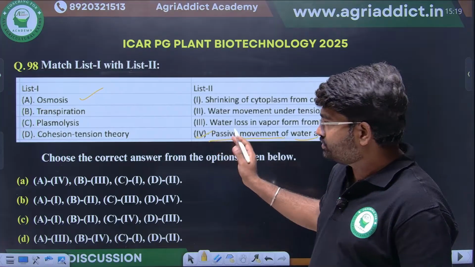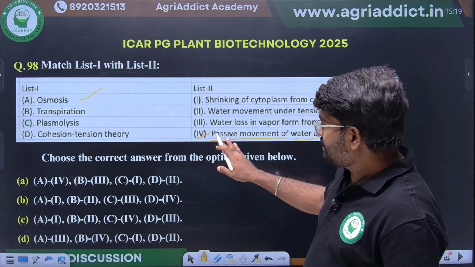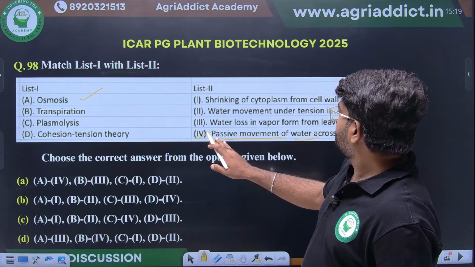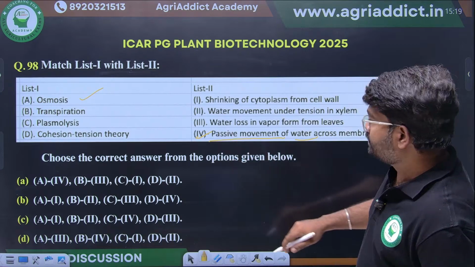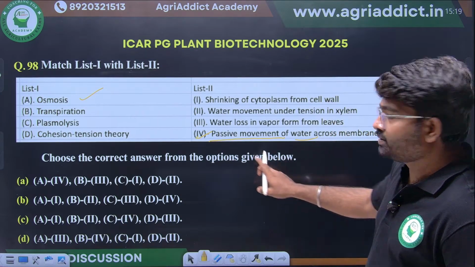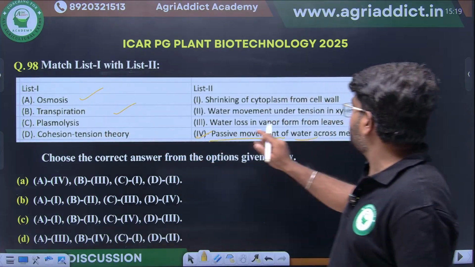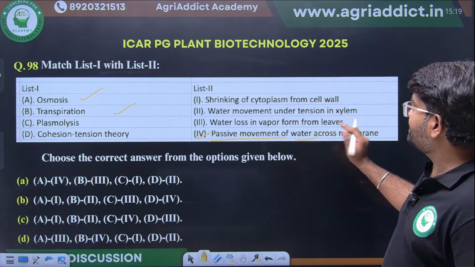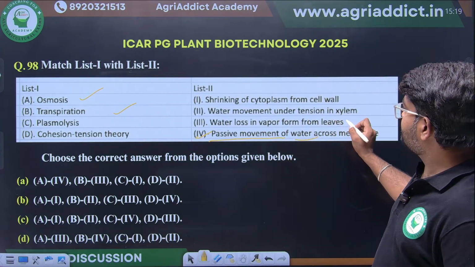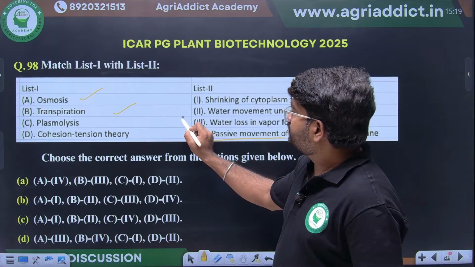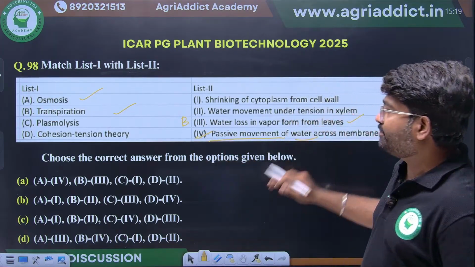Transpiration is a loss of water from the leaves.